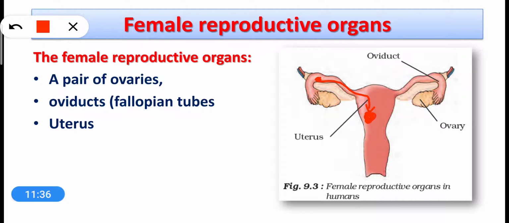But there are many animals in which both egg and the sperms are released outside the body, and the fusion of egg with the sperm takes place outside the body. You have to find out the names of such animals in which fusion of sperm and the ovum takes place outside the female body. We will learn about these different types of fertilizations in the next video.